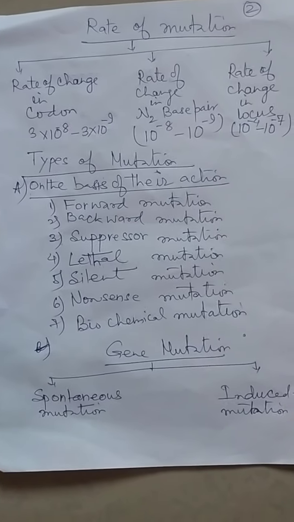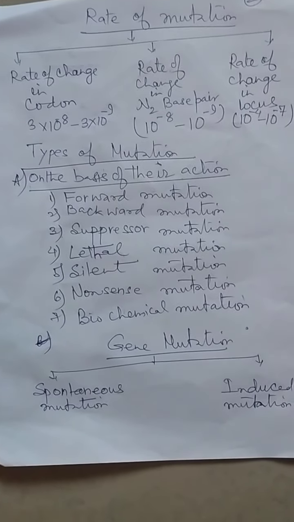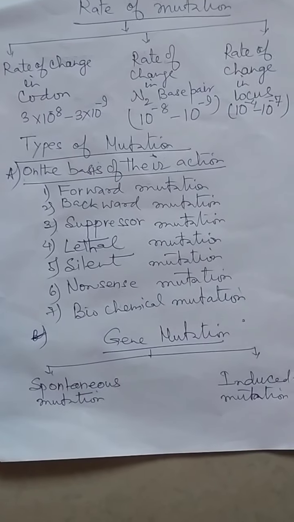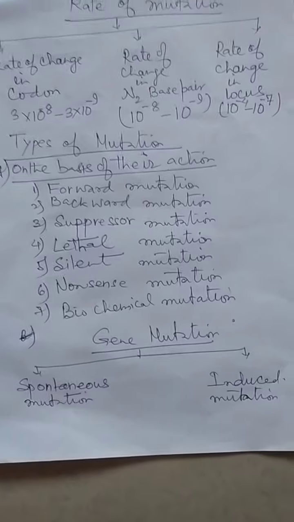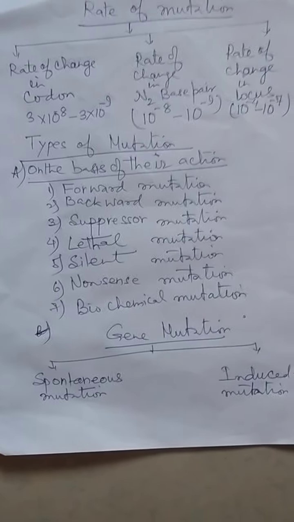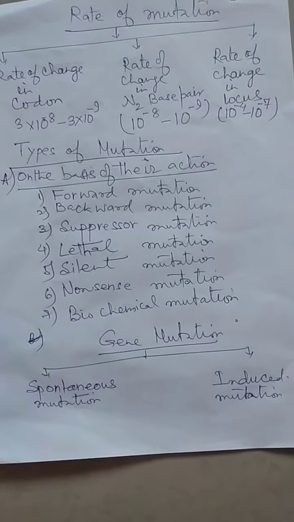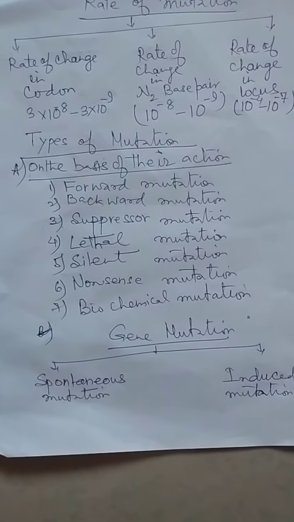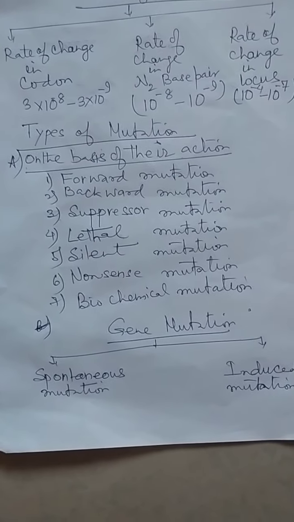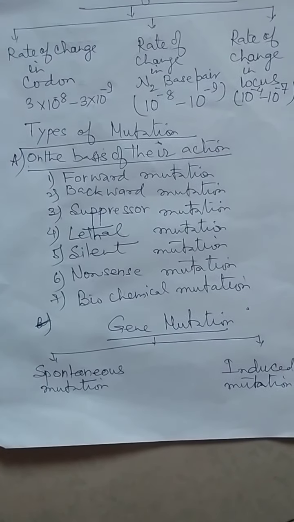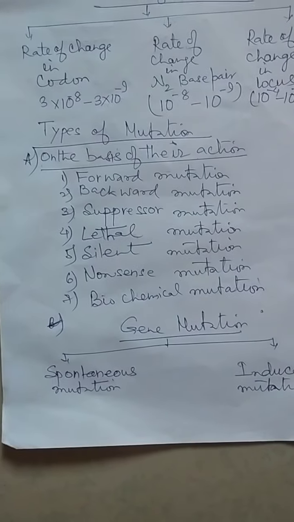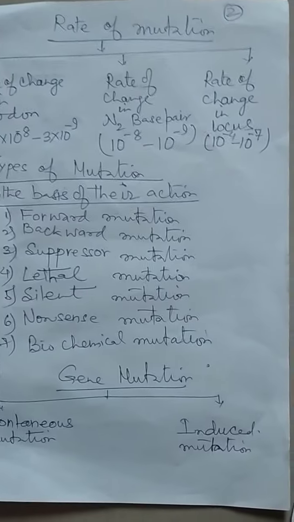Now, sixth one is nonsense mutation. Nonsense mutation means any codon changes into a termination codon. And last one is biochemical mutation. Here the organism cannot synthesize an essential amino acid due to lack of one particular enzyme, leading to change in the phenotype of an organism.